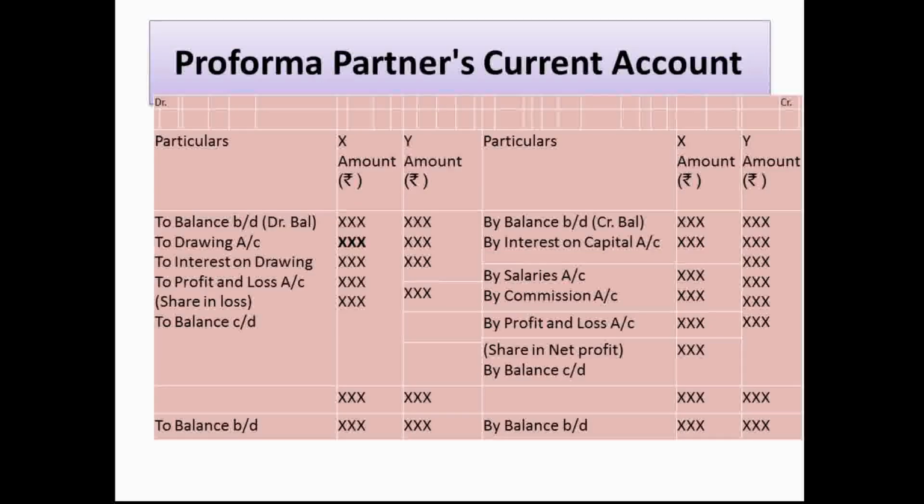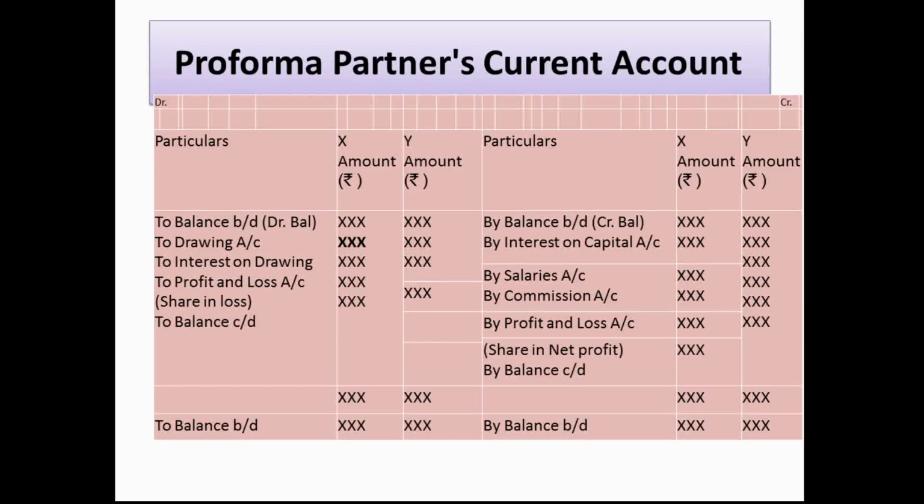Now we will go to the pro forma for the partner's current account. Here X is partner 1 and Y is partner 2. Debit is given on the left hand side and credit is given on the right hand side. First of all, we have to write down the balance brought down. Normally, the balance brought down should be on the credit side because it is a current account.